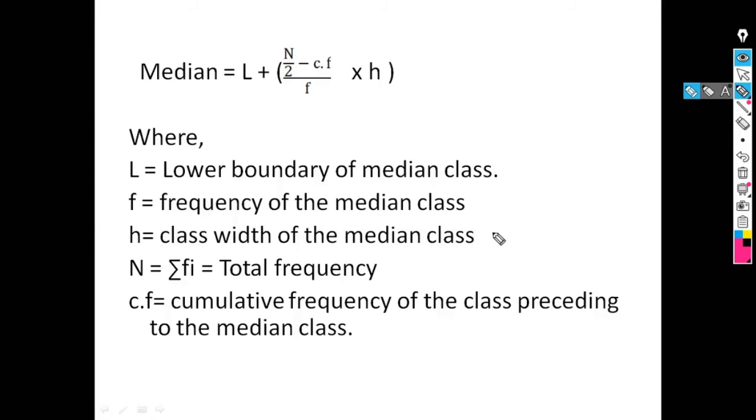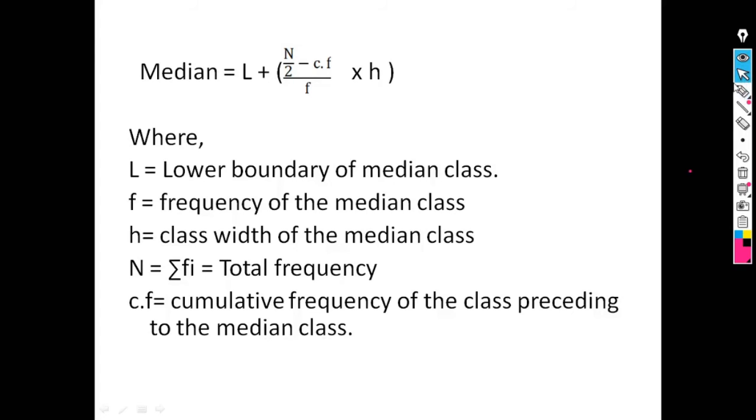Width can be calculated by using the formula upper limit minus lower limit, or upper boundary minus lower boundary. N is equal to summation of fi, that is total frequency, and Cf is the cumulative frequency of the class preceding the median class. It is the cumulative frequency just above the median class.